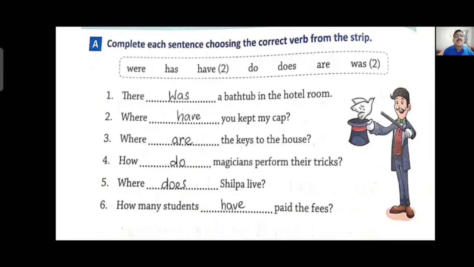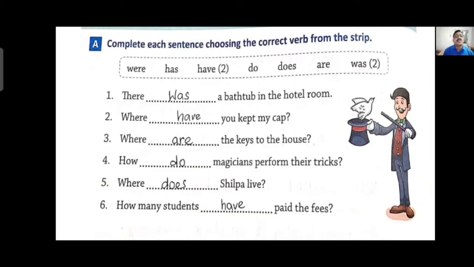Third one, where are the keys to the house? Here keys are plural and the sentence is in present form. That's why if the noun is plural, we have to use are. Where are the keys to the house?